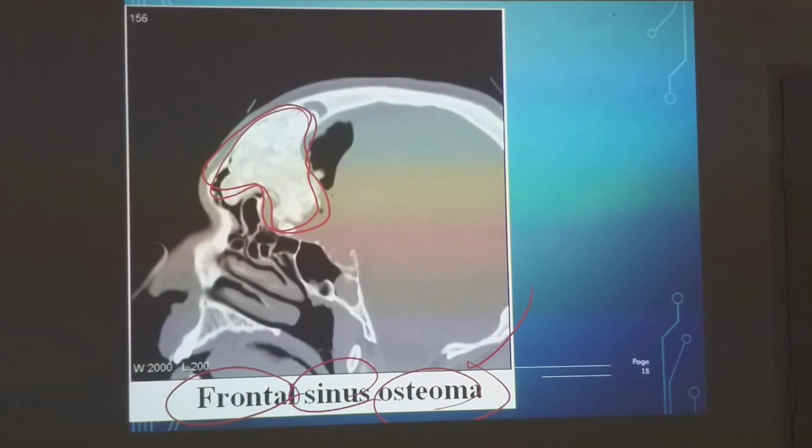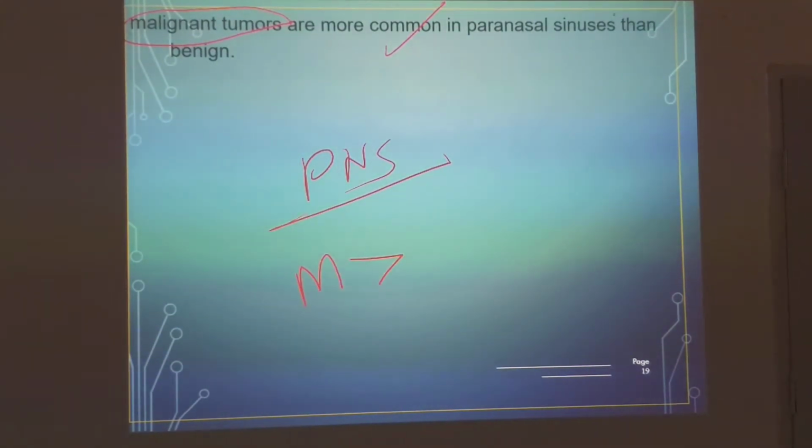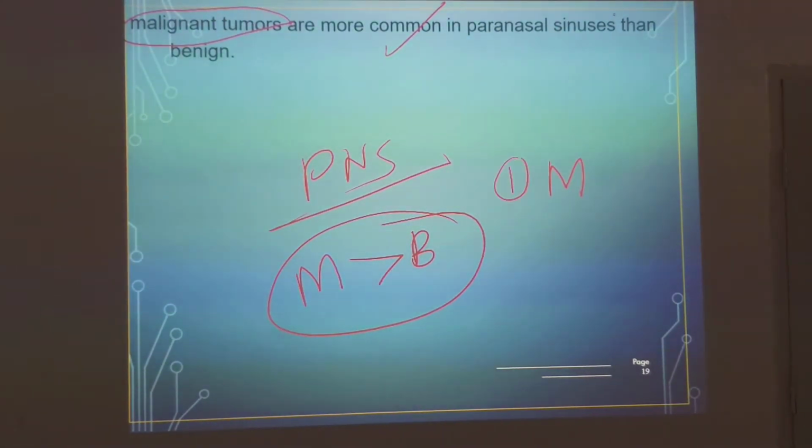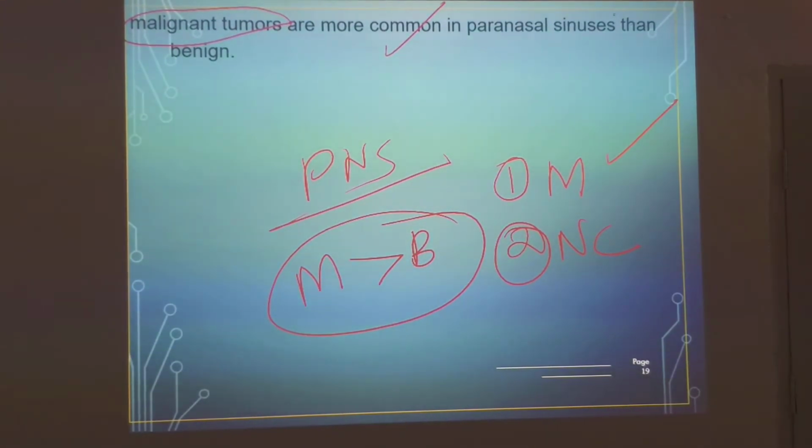So osteomas, as you know, are tumors of the bone. This is a frontal sinus osteoma. But this is also very rare overall. Why is it rare? Because malignant tumors are more common in the PNS. In PNS, what tumors are more common? Malignant are more common than benign. Most common is the maxillary sinus, number 2 is the nasal cavity. Rest all follow.